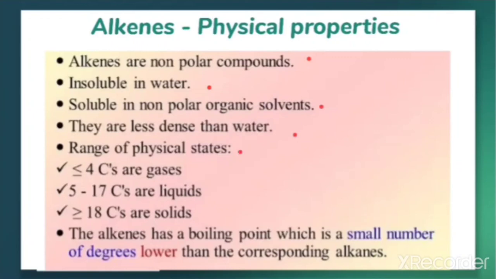And when you compare the physical state, the lower members, that is where the carbon number is less than or equal to 4, are gases, and the higher members like 5 to 17 carbons are liquids, and for the higher members, that is the carbon number more than 18, alkenes are solid in nature. So what we have learned is that when the number of carbon increases, the higher members are solid, but the lower members are gases in nature.